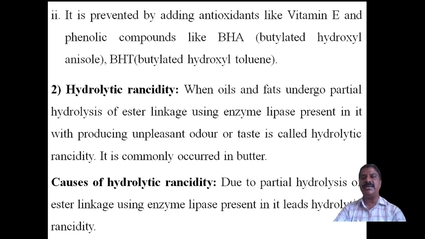The second method is prevention by adding antioxidants. Antioxidant agents like vitamin E or phenolic compounds. Phenolic compounds like BHA, that is butylated hydroxyanisole. BHA is a phenolic compound. Butylated hydroxyanisole is the compound, a phenolic compound.